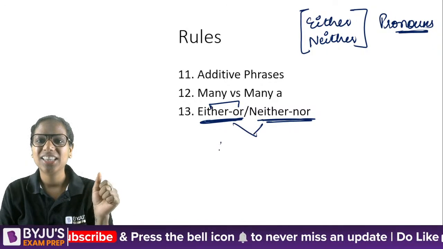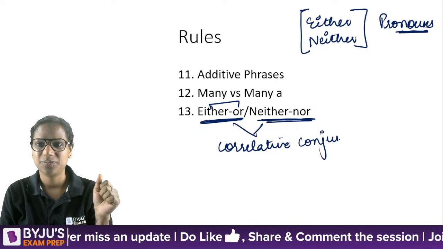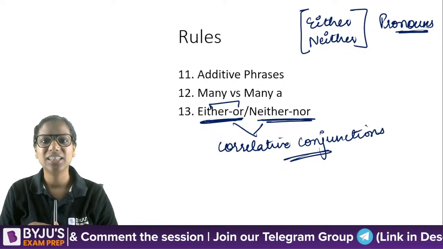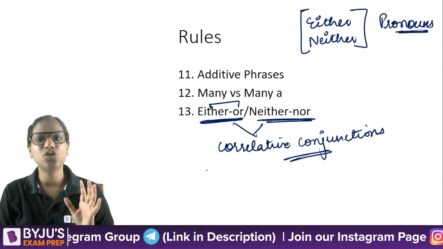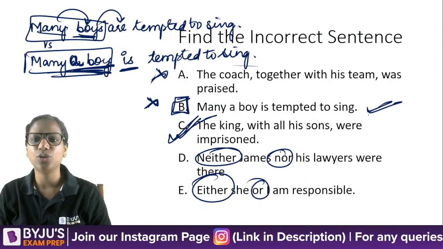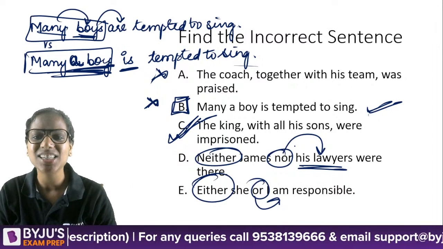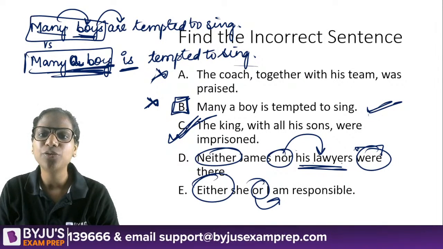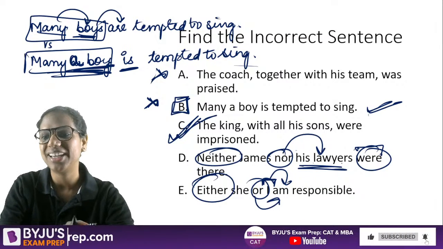Either or, neither nor, they are correlative conjunctions. Either or, neither nor, what are these? Correlative conjunctions. Okay? So now what is the rule for correlative conjunctions? We have to look at the part that comes later on. What came after nor and what came after or, that decides what our verb should be. So after nor it's lawyers, so it should be were. After or it's I, so it should be am. Okay, their rule is simple.